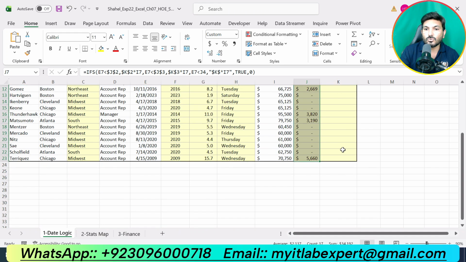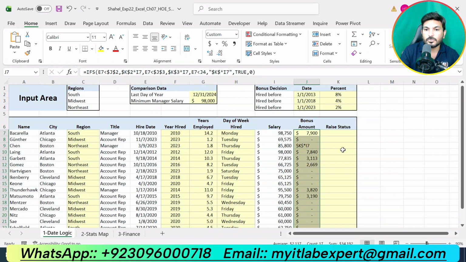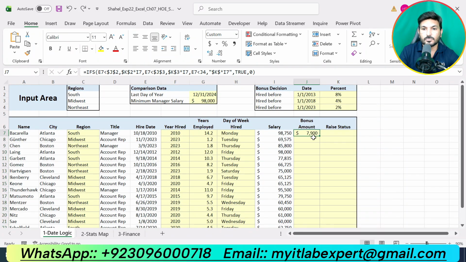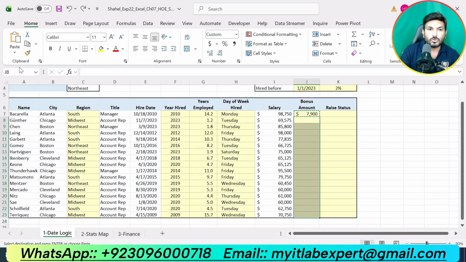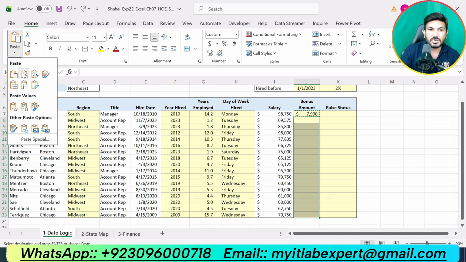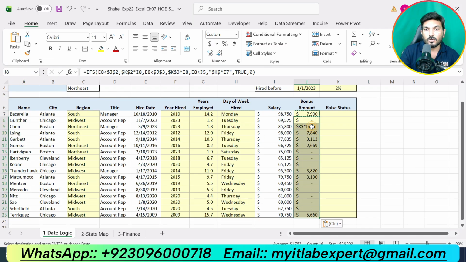Double click on this to copy the function down. One second. Copy this function, select this range, go to paste option and select paste formulas, this one.